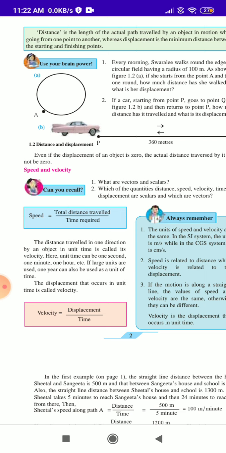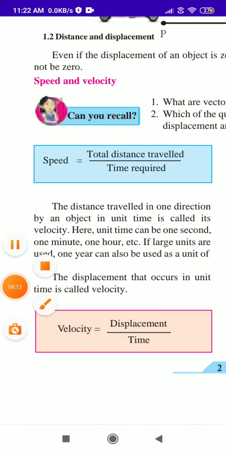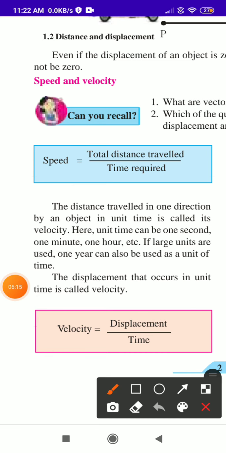If you learn that the distance traveled in one direction by an object in a unit time is called velocity. What is velocity? The distance traveled in one direction by the object in a unit time is called velocity. I will explain the main points in these definitions.